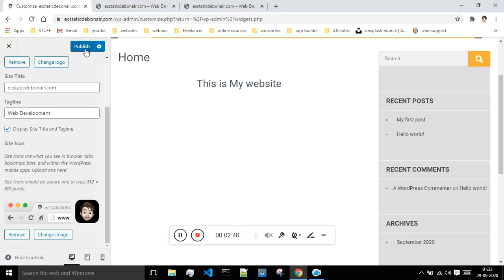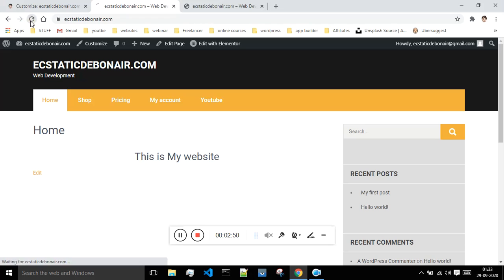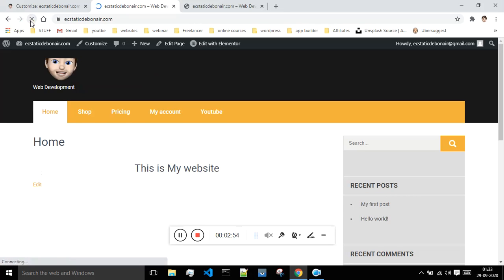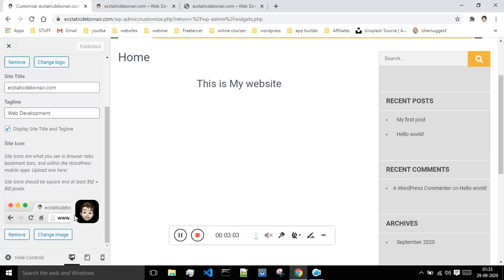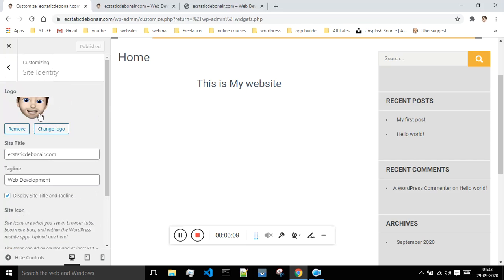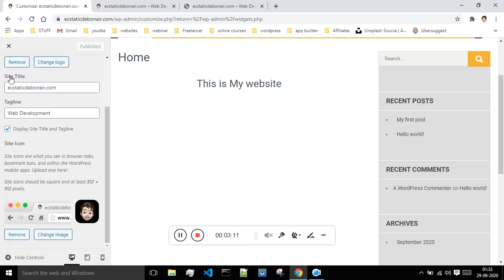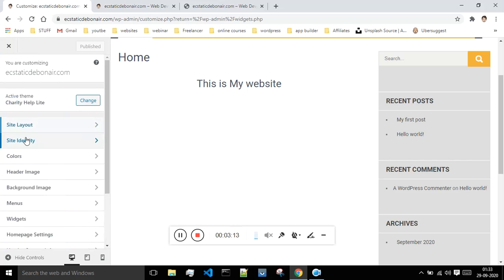Let me just publish these changes, and let me just refresh. Okay, so now as can be seen, this is my site logo which appears over here, and this is the logo of my website. Whatever logo you want to show over here, you have to upload it at this place. Okay, so this is all about our website identity.